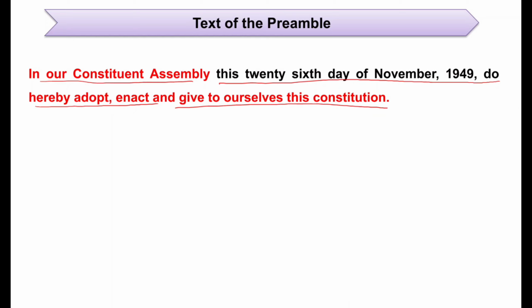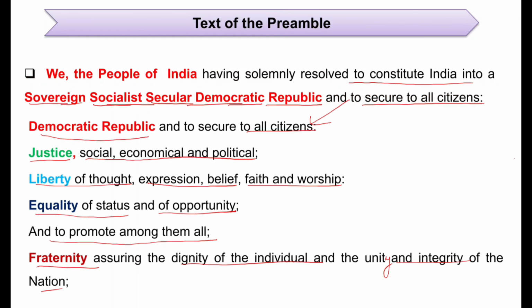So this is the text of the preamble. If you observe it clearly, you will find the key terms which are there in the Indian Constitution. Sovereign, India is a sovereign country, isn't it? Socialist, secular, democratic, republic. Justice, liberty, equality, all these are written in the preamble.